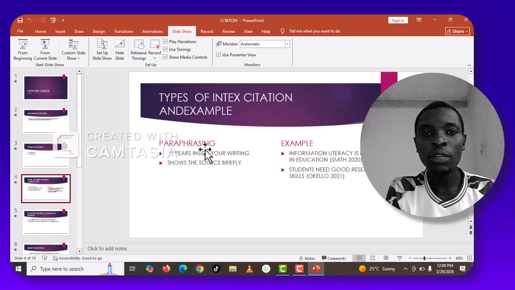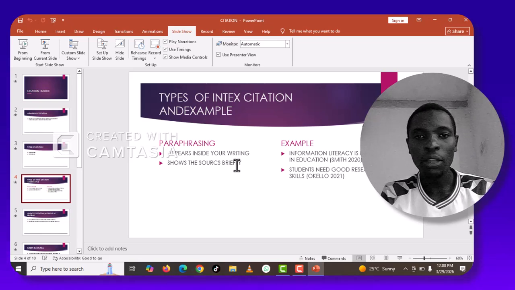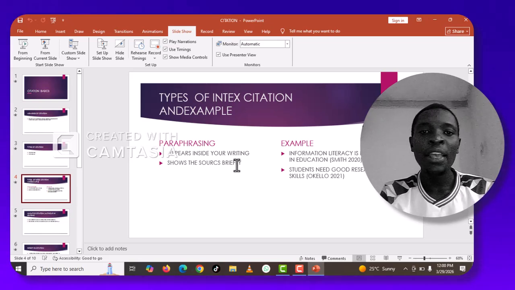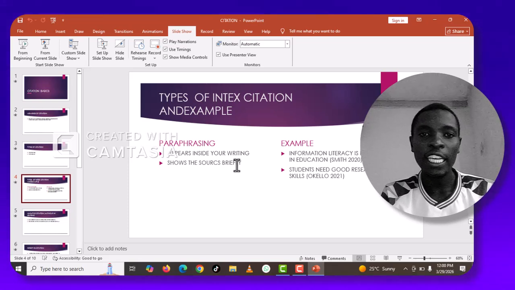In-text citation is when you paraphrase what you are writing, it shows the source briefly. When you are using in-text citation, this just appears inside your writing.